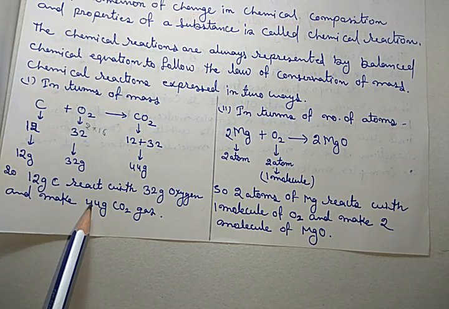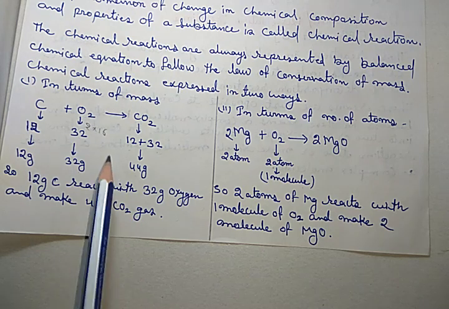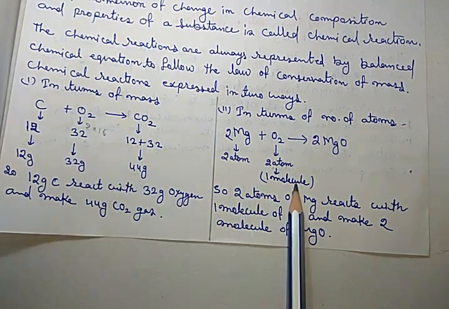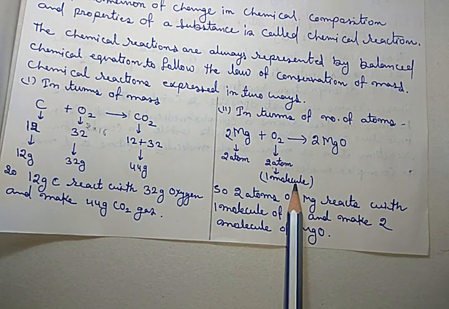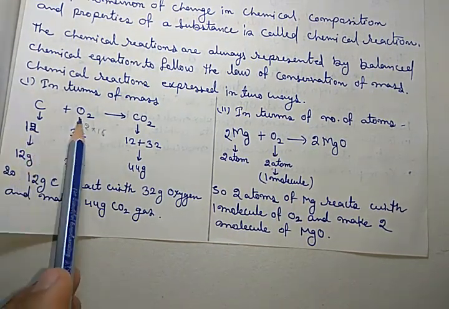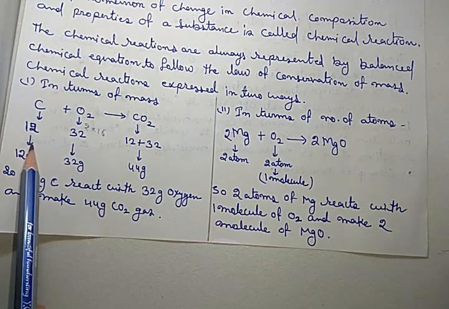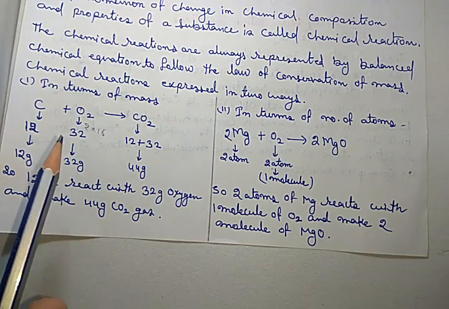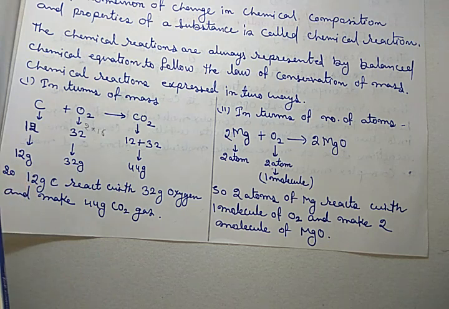So either we can express it in terms of mass or in terms of atoms. If we are using mass, then first find their atomic or molecular masses and then convert them into grams.